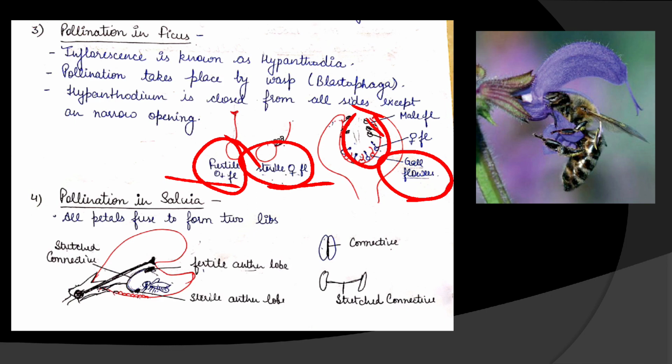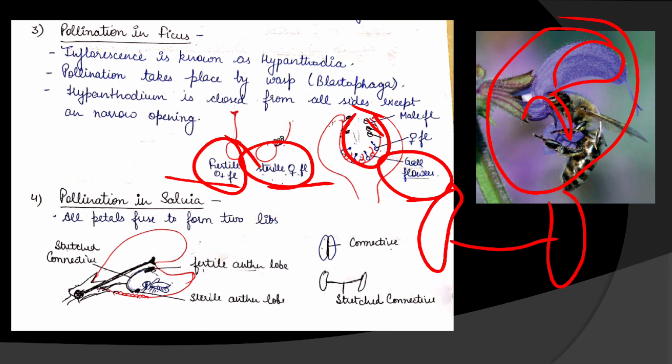Now about the pollination in salvia. This is a beautiful salvia flower. The petals are gamopetalous, means they are fused. Polypetalous means petals are free. Here the petals are fused and they make two lips, upper lip and lower lip. Now if we see the anther, in the anther there is a stretched connective.